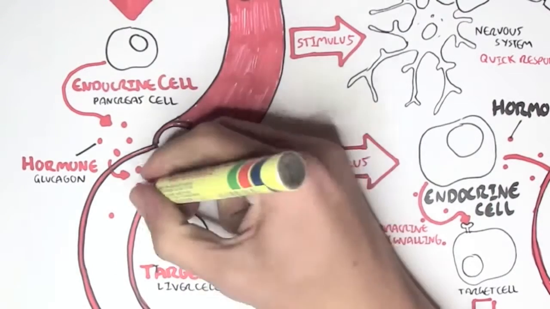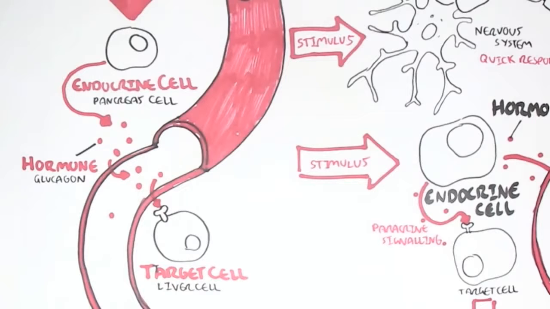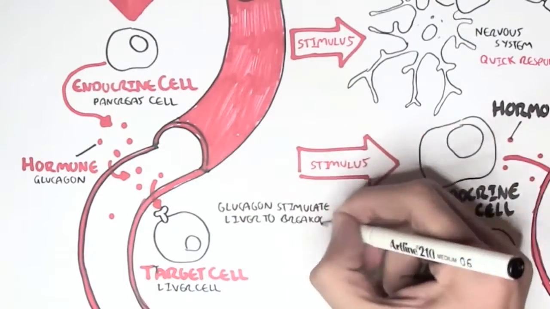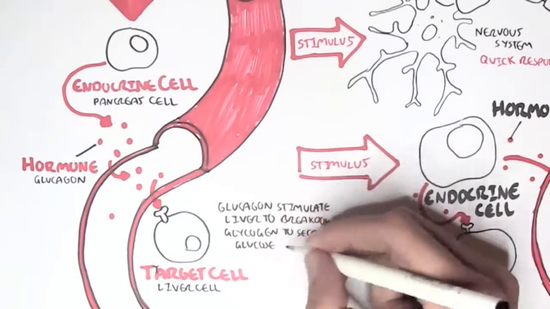Glucagon is not a lipid hormone because, one, it is not bound to a protein when it travels through the blood, and two, it binds to receptors on the cell membrane. When glucagon binds to the receptors on the liver cell, glucagon will stimulate the liver to break down glycogen to secrete glucose in the blood.